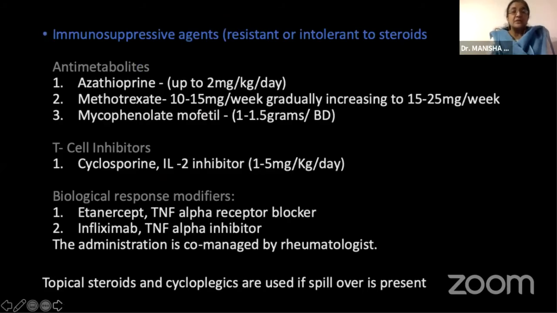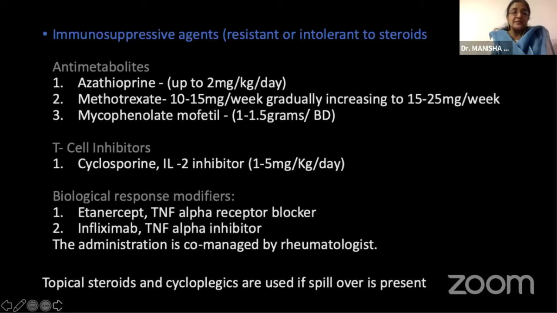If the patient has been on very chronic treatment with steroids with a poor response, we can also resort to immunosuppressive agents. The most commonly used are azathioprine, methotrexate, and mycophenolate mofetil, which is useful for treating chronic CME, though the expense is a little higher for the patient. We can also resort to using T-cell inhibitors, and biological response modifiers can also be used, like infliximab, as JB sir just mentioned. But the administration very much has to be co-managed by a rheumatologist.